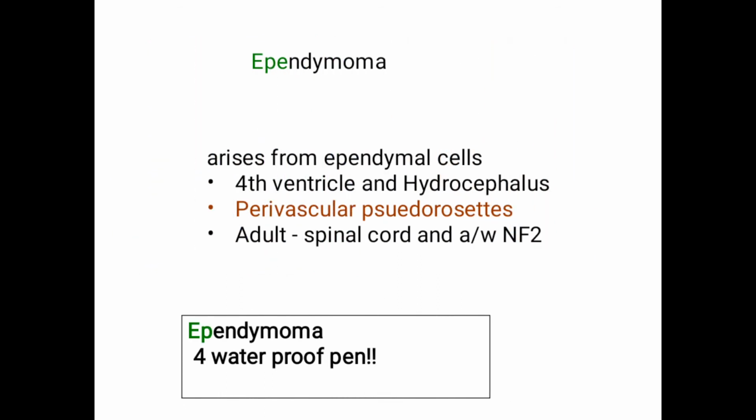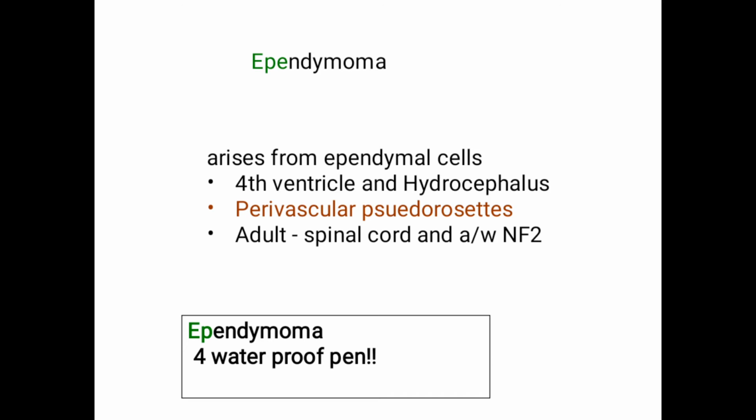Okay, the last tumor is ependymoma. This is the easiest one. Everything is there in its name itself. We know that the ventricles are lined by ependymal cells. So first, it is a tumor which arises from ependymal cells. Location is the fourth ventricle. I told you the ventricle is lined by ependymal cells, so it is the fourth ventricle. If any fluid increases, we obviously know that it is hydrocephalus.